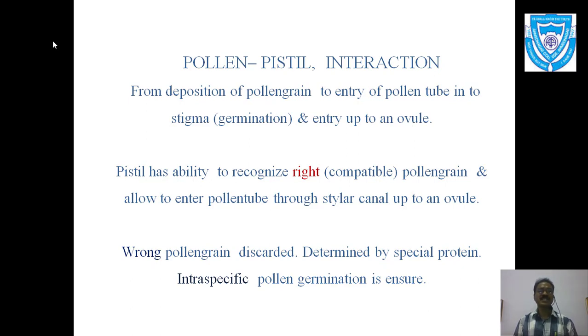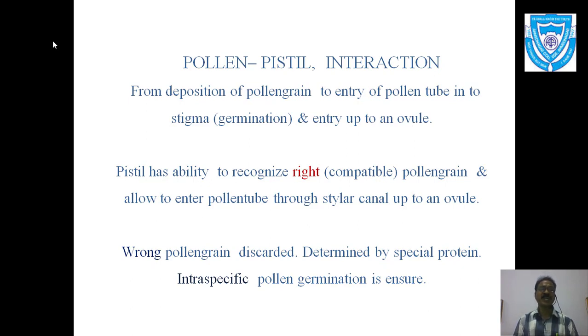Now let us discuss the pollen-pistil interaction. As you know, the pollen is the part of the plant's male reproductive part, that is a pollen grain, and the pistil, or gynoecium, is the female reproductive part. How do these two parts interact?